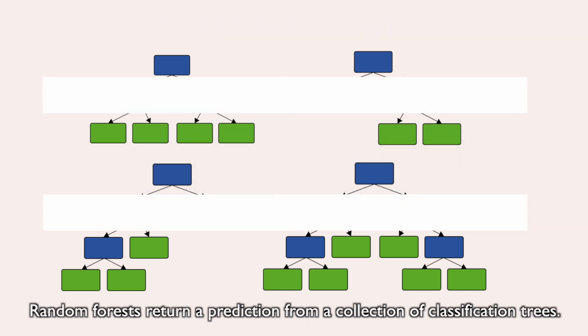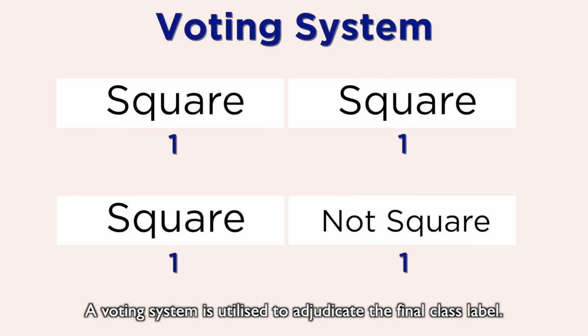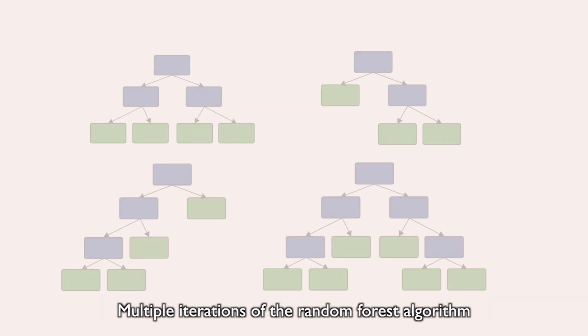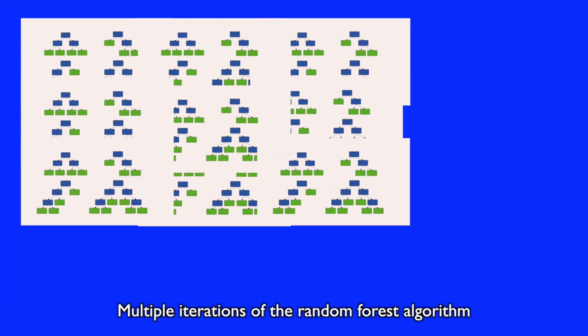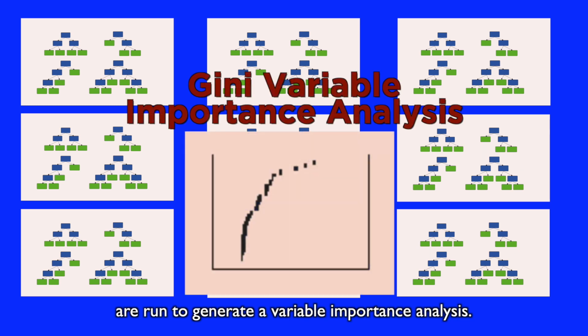Random forests return a prediction from a collection of classification trees. A voting system is utilized to adjudicate the final class label. Multiple iterations of the random forest algorithm are run to generate a variable importance analysis.